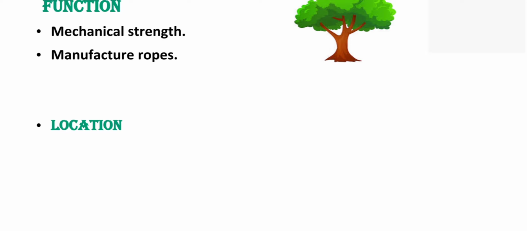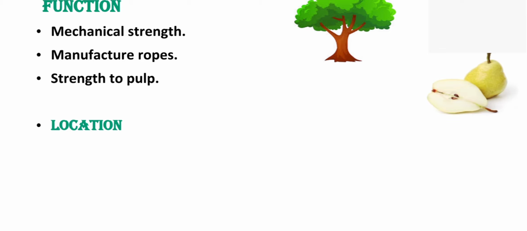They help in the manufacture of ropes, and they give strength to the pulp of pear. Right, the pulp of the fruit has some strength, and this is because of the sclerenchyma present in it. Now, where else is it found? What is the location of the sclerenchyma tissues?